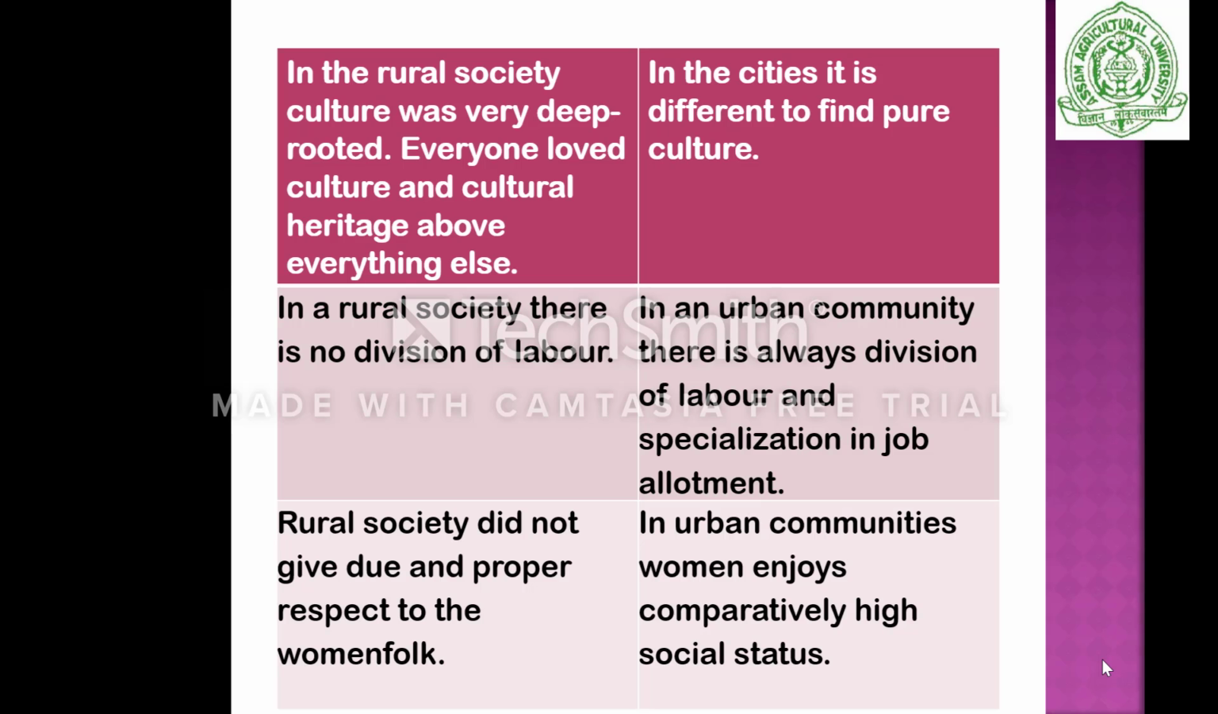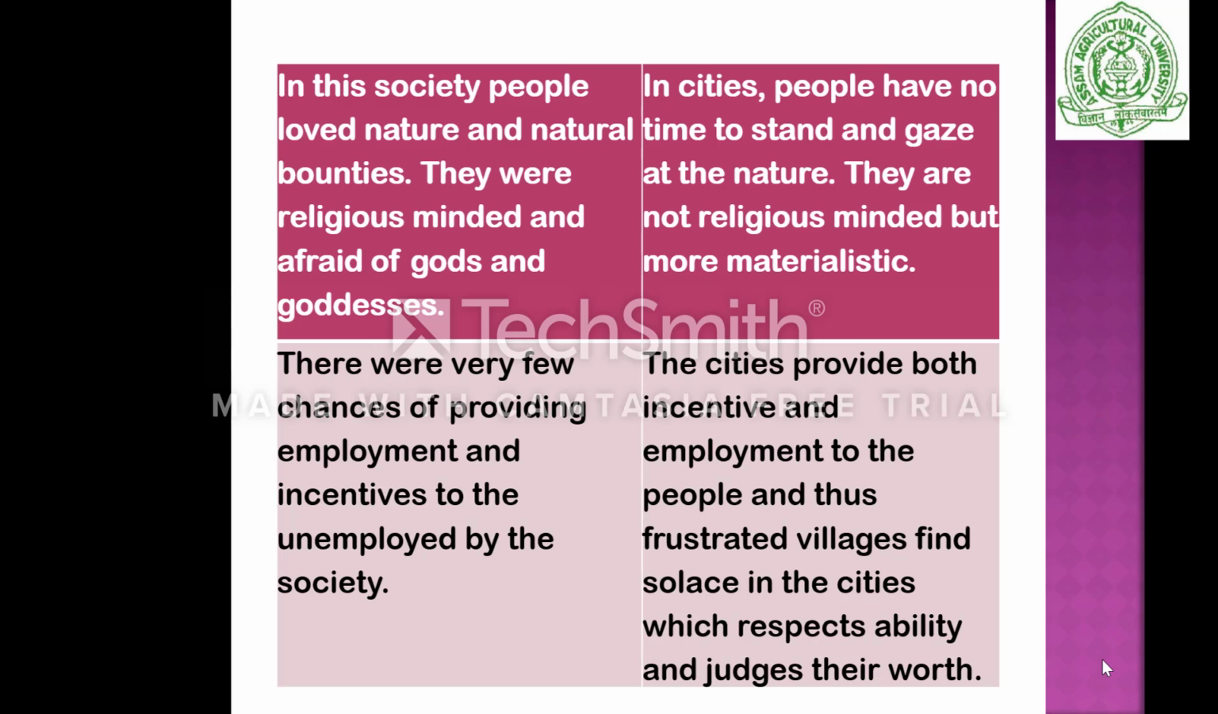In urban communities, women enjoy comparatively high social status. They can enjoy their life just like a man. They can go outside at night also. They enjoy parties, they enjoy everything like men. But in rural society, people do not allow women to do this type of thing. These are the differences between rural society and urban society.